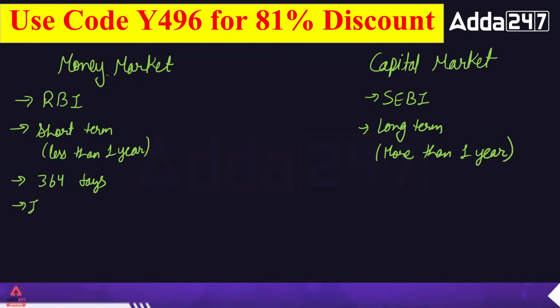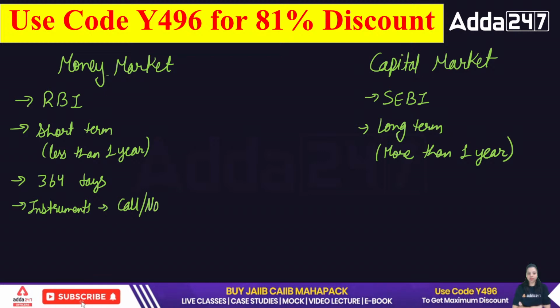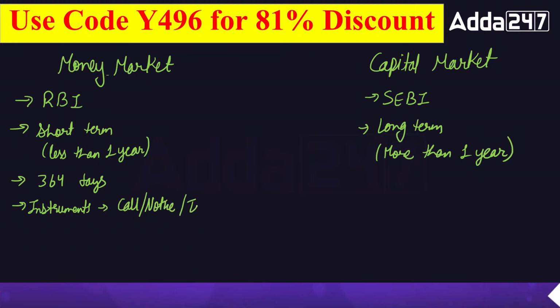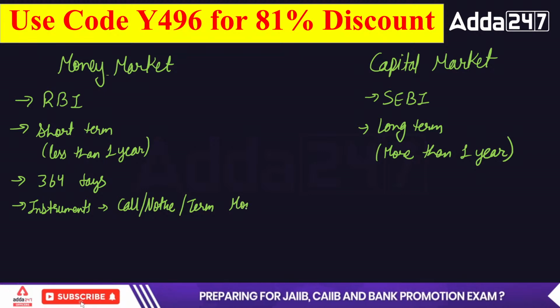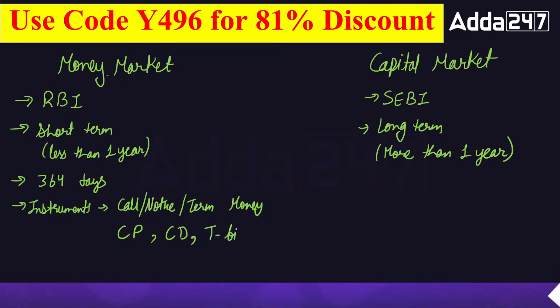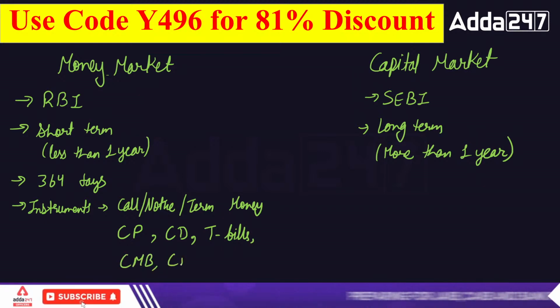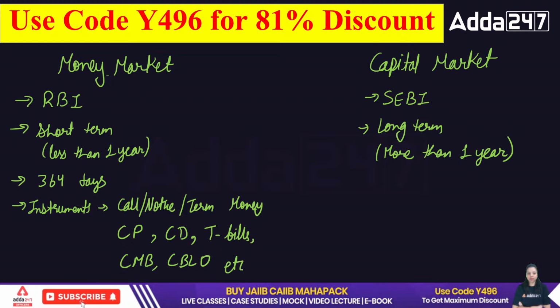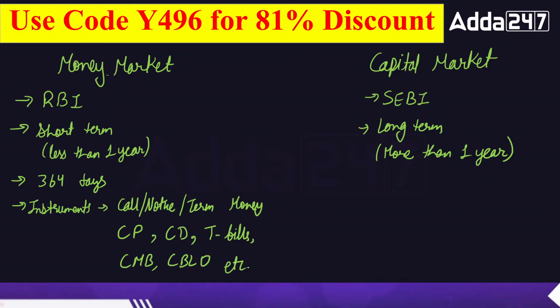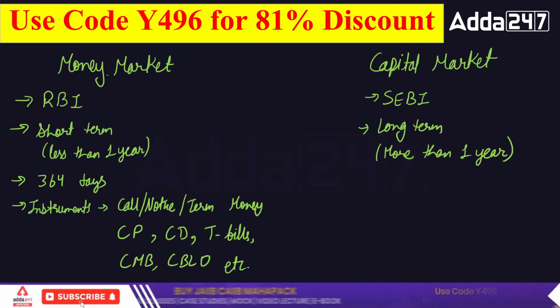Now in the money market, we have certain instruments. Those instruments are call money, notice money, and term money. These are the three instruments. Then we have commercial papers. Then we have certificates of deposit. Then we have treasury bills, that is also known. We have cash management bills. We have collateralized borrowing and lending obligation, etc. All these are the instruments of the money market which we are using to exchange funds among the people who have surplus money and the persons who have a deficit of money.